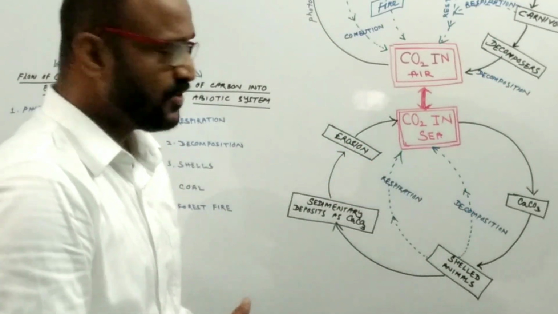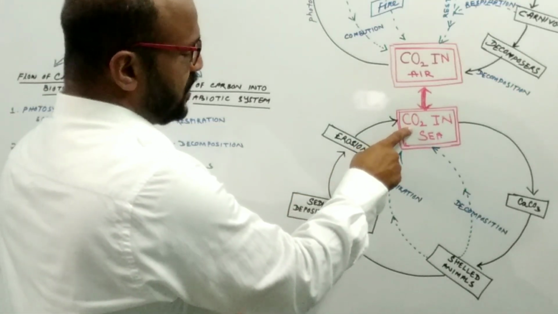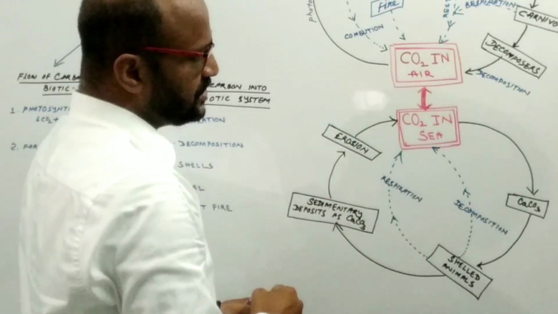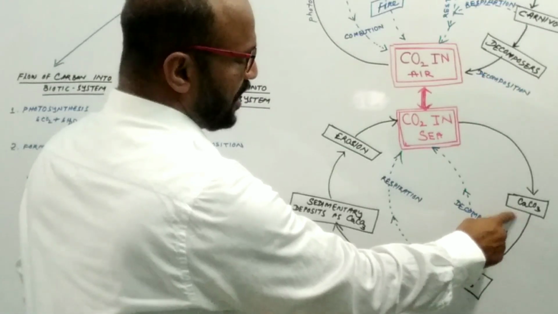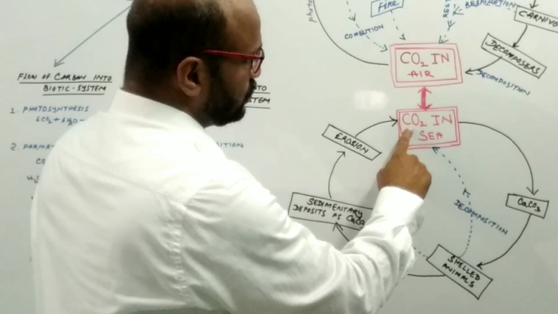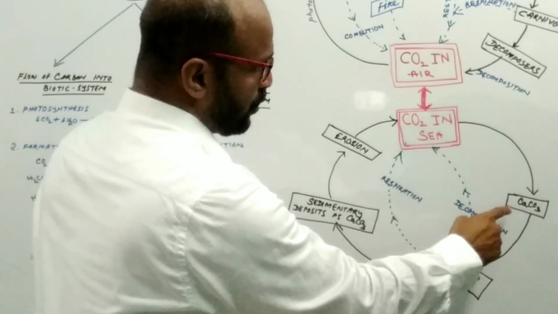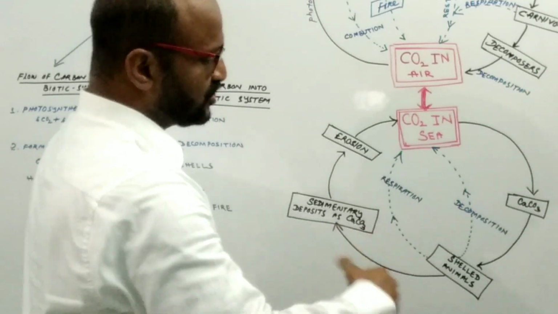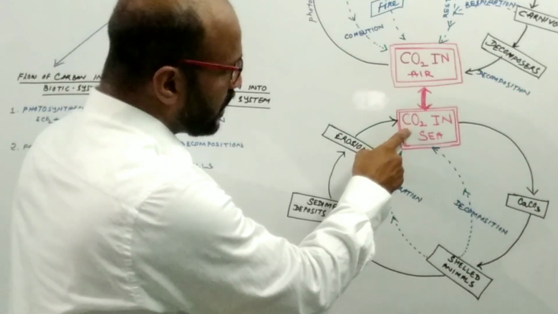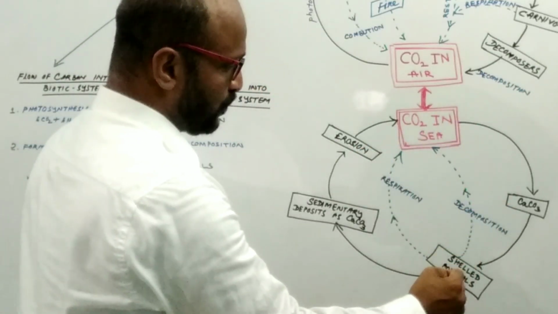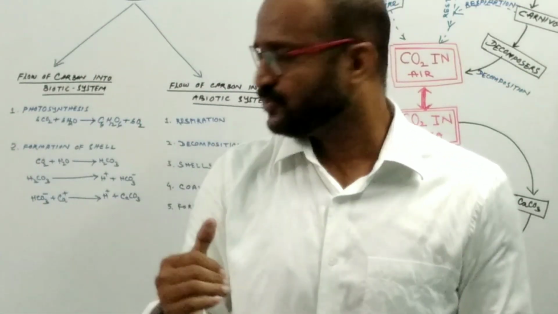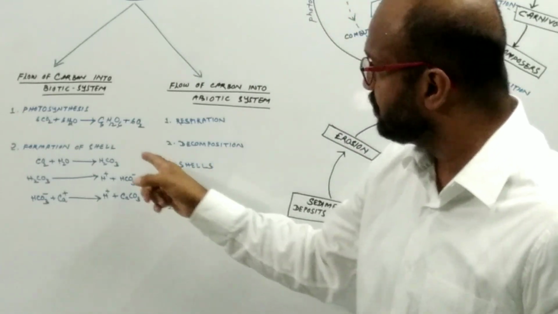Let's see this picture. Here the carbon dioxide present in seawater in the dissolved condition is utilized by the marine animals, and they convert the carbon from the seawater into calcium carbonate and store it in the form of shells of the animals. So how does carbon dioxide convert into calcium carbonate and get stored inside the shells of the animals? Let's see here, this is the reaction, the formation of shell.